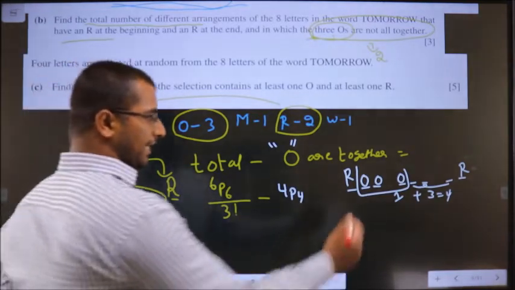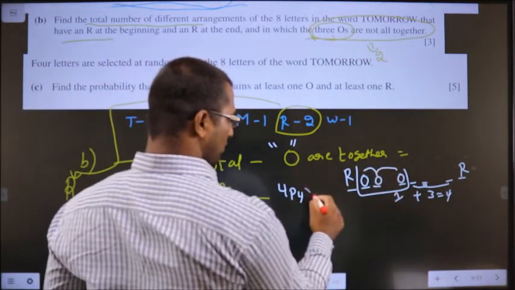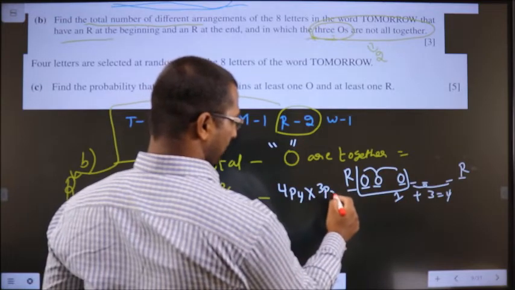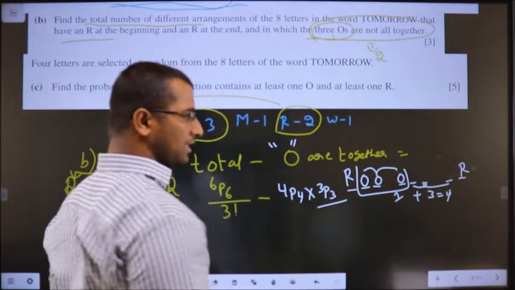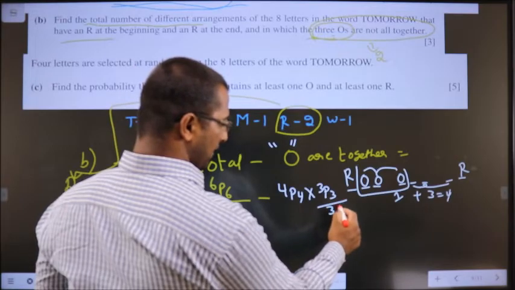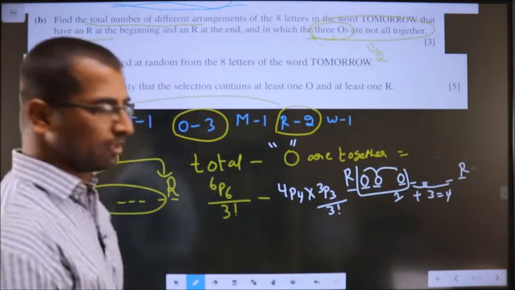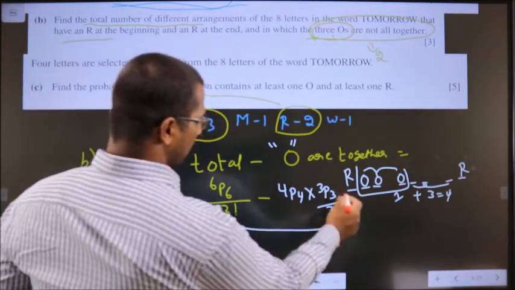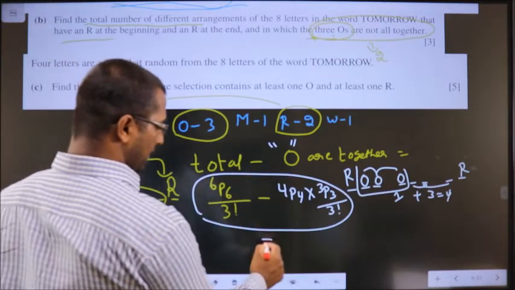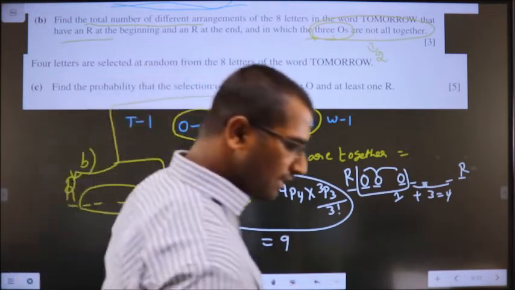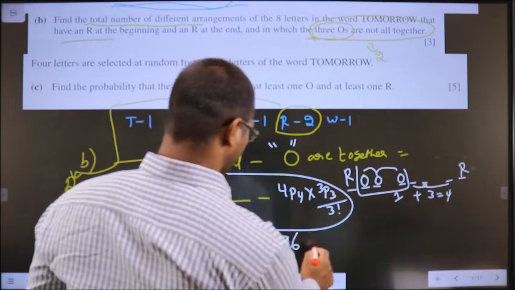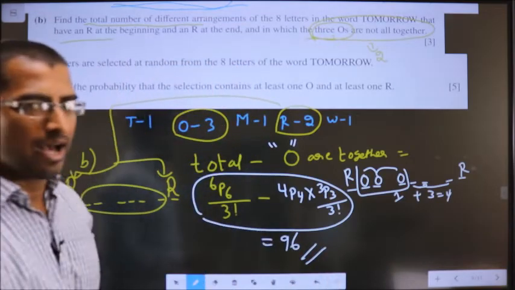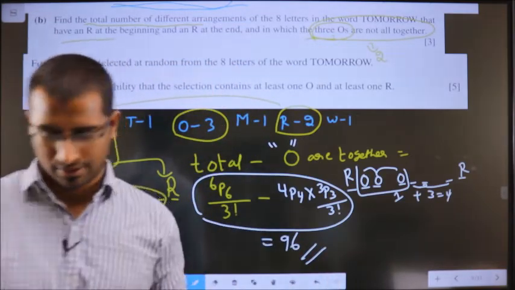Now for inside here, 3 O's can shuffle in 3P3 ways. Since all the 3 O's are identical, divide by 3 factorial. So now put this entire thing at once in the calculator, resulting in 96. This is your answer.